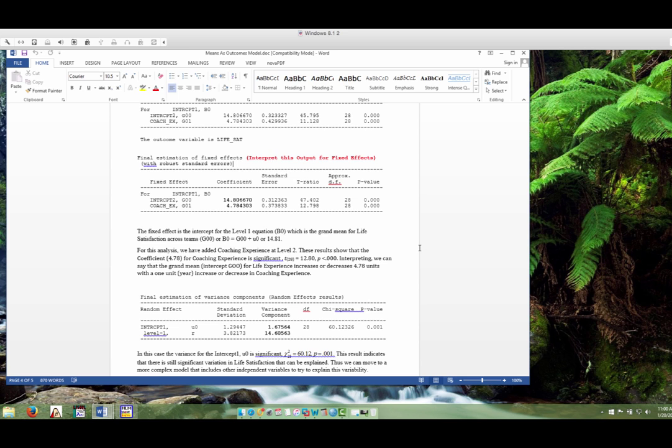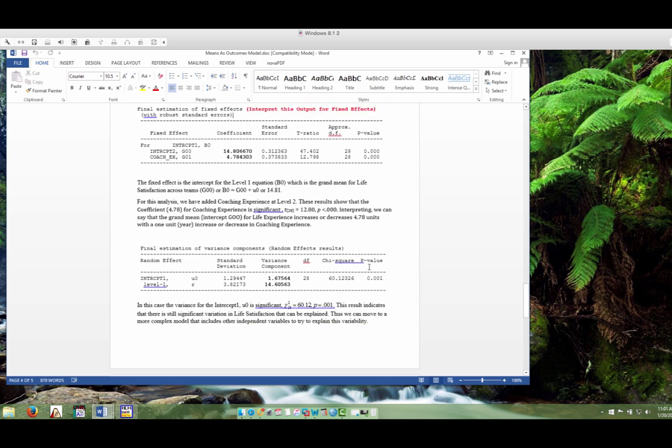Looking at the coefficient, we can say that the grand mean for life satisfaction increases or decreases 4.78 units with a 1 unit, or year in this case, increase or decrease in coaching experience.